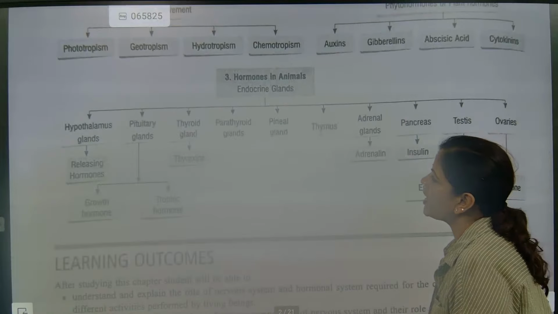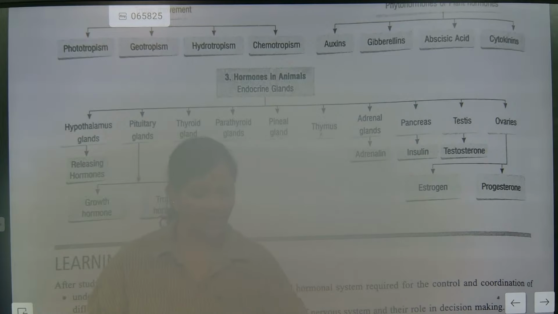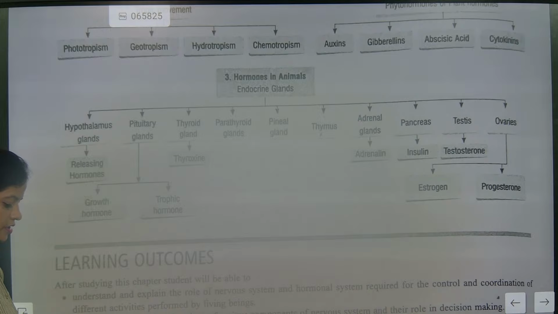So now look here. The hypothalamus gland is there. What content are there with the hypothalamus gland? Can you tell me? Hypothalamus controls the pituitary gland. It releases hormones. It is the upper portion of the pituitary gland. Super. Next comes the pituitary gland, also known as the master gland. It plays the main role in releasing hormones, which are called stress hormones.